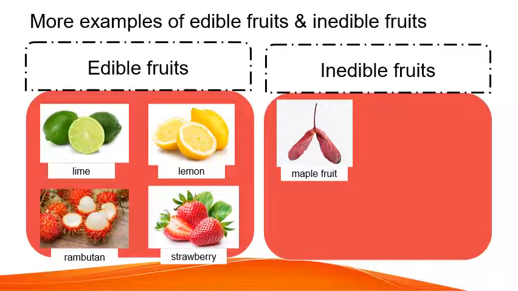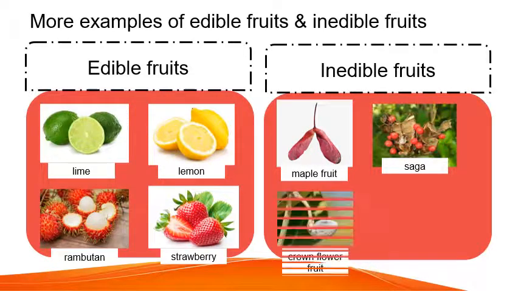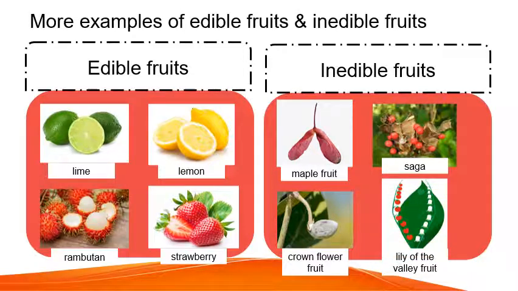Inedible fruits, we have maple fruit. So this is a fruit from the maple tree. Saga. Crown flower fruit. And lily of the valley fruit. So for the ones at the top, I think you just can't eat them. But for these 2, they are poisonous, so you cannot eat these fruits, so they are inedible.